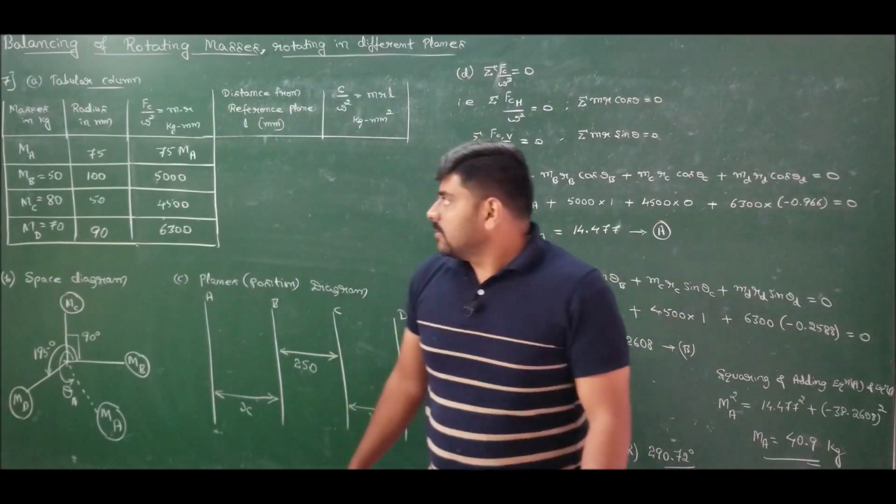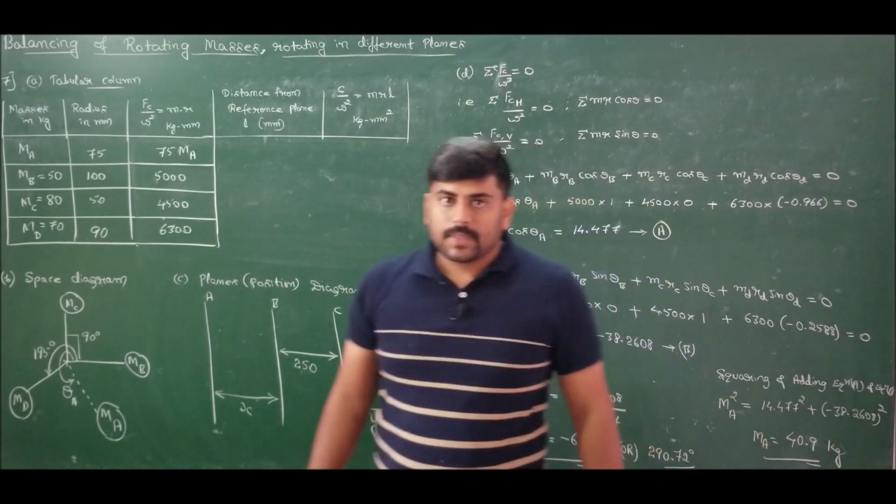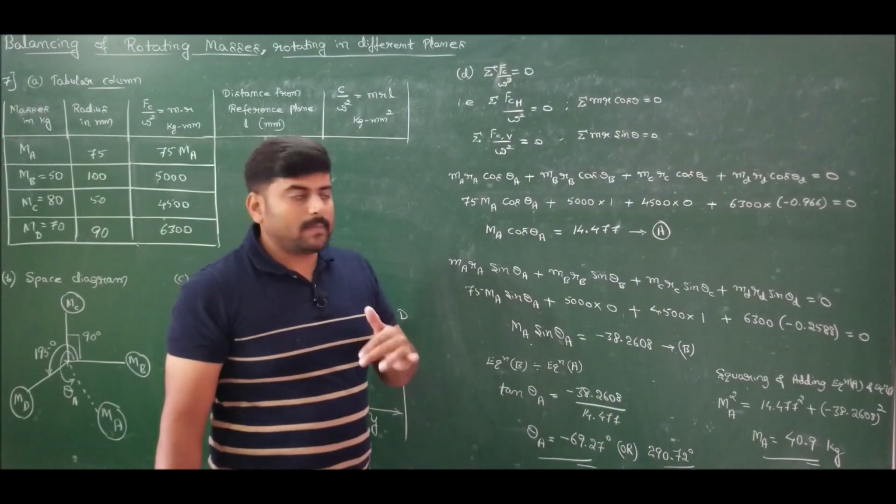So this is the mass of A and the direction of A. We have calculated mass of A and direction of A. Let me pause this video for a while so that you can copy it down.